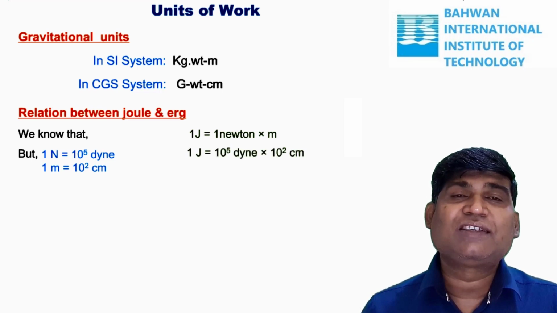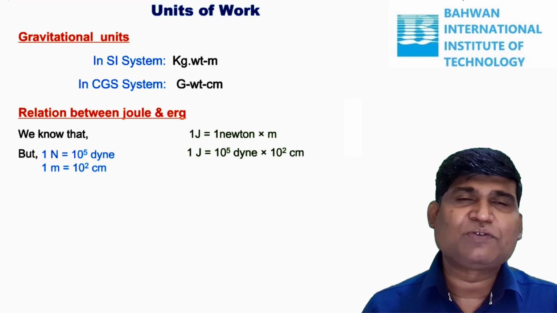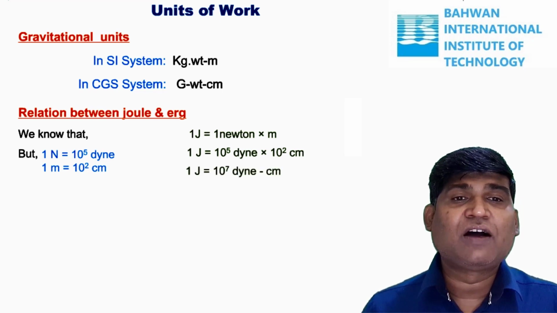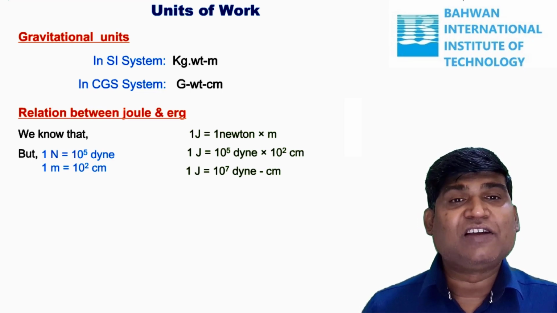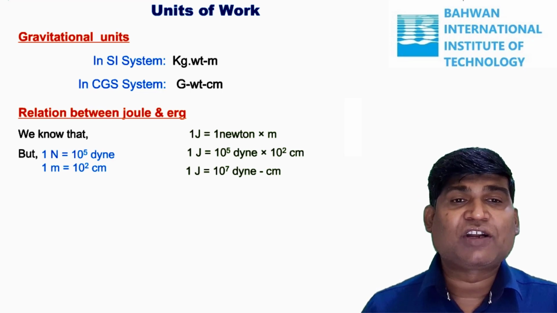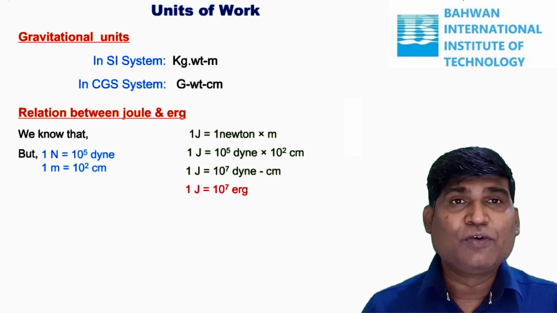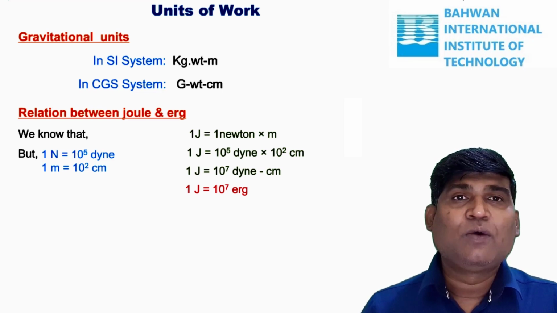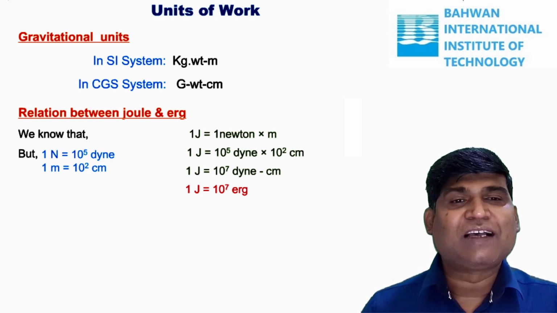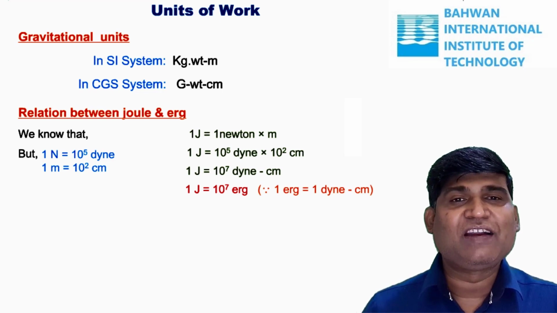So when I substitute these here, in the place of 1 Newton I substitute 10^5 dyne, and in the place of 1 meter I substitute 10^2 centimeter. Because of that, I get 1 joule is equal to 10^7 dyne centimeter. You can also say 1 joule is equal to 10^7 erg. Why? Because 1 erg is 1 dyne times 1 centimeter. So this is how we can take the relation between joule and erg.